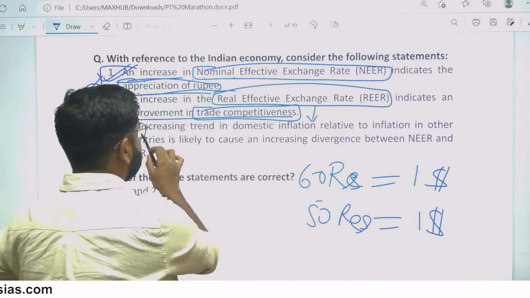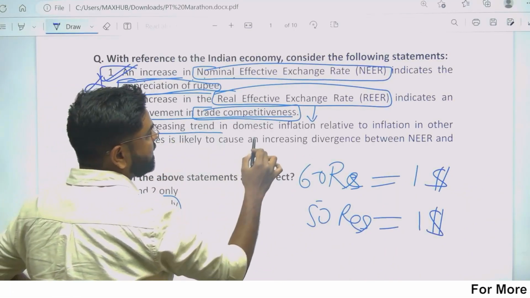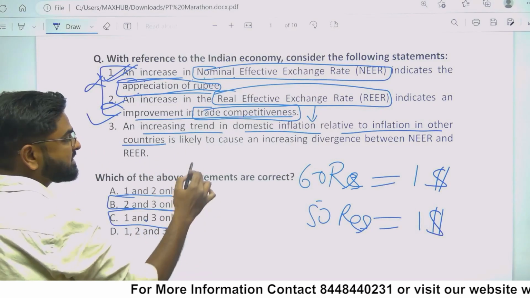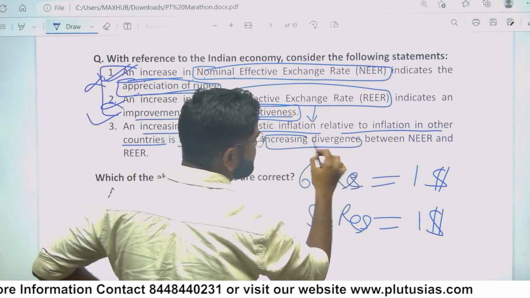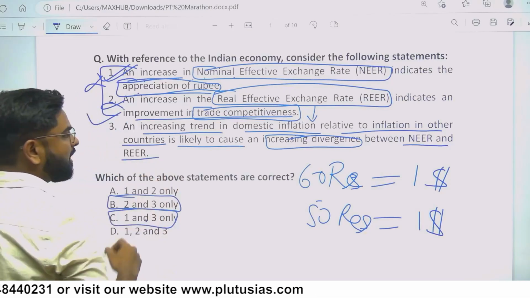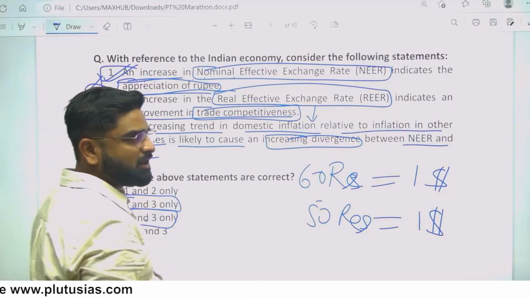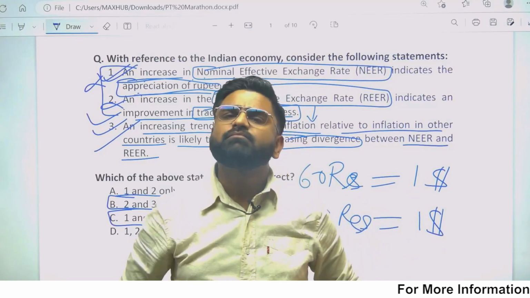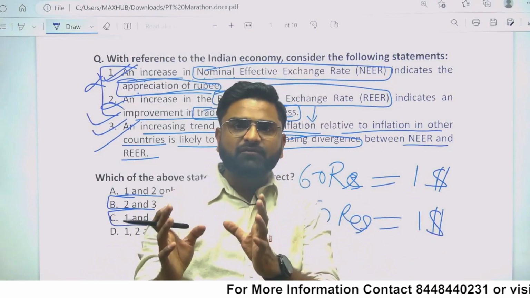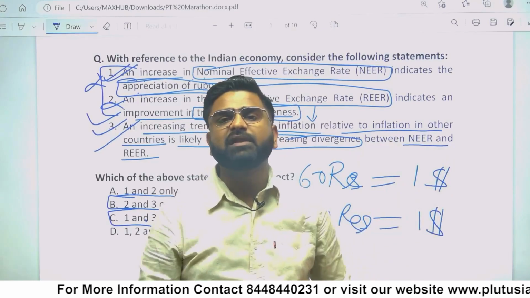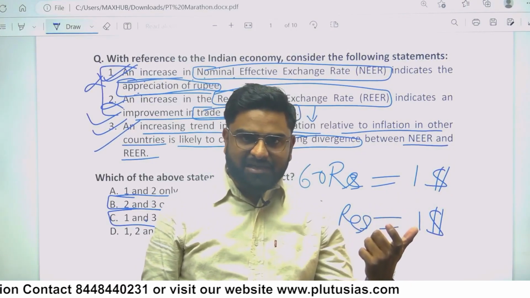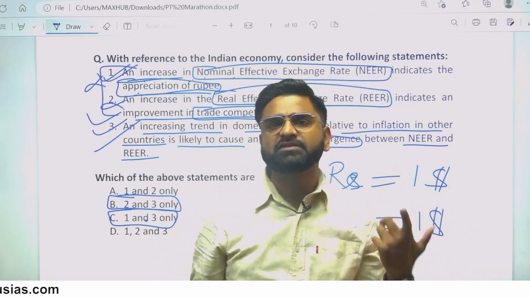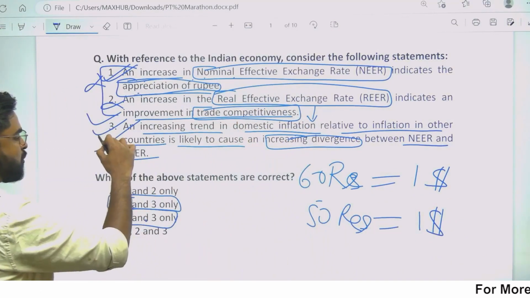Third: an increased trend in domestic inflation relative to the inflation in other countries is likely to cause an increased divergence between NEER and REER. Now this statement looks right to me. Why? Because I told you what is REER. REER is NEER adjusted for inflation, simply stating. So the more the inflation, the more will be the difference between the REER and the NEER. REER adjusts NEER for inflation. More inflation means more difference between REER and NEER. This means the third is absolutely correct.